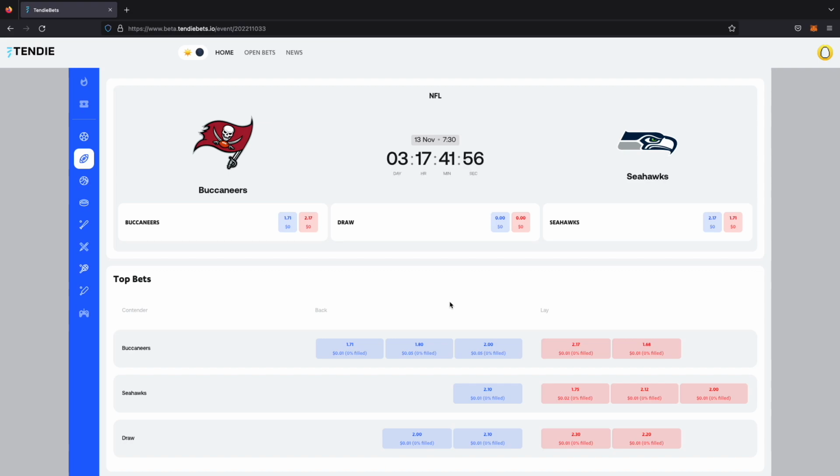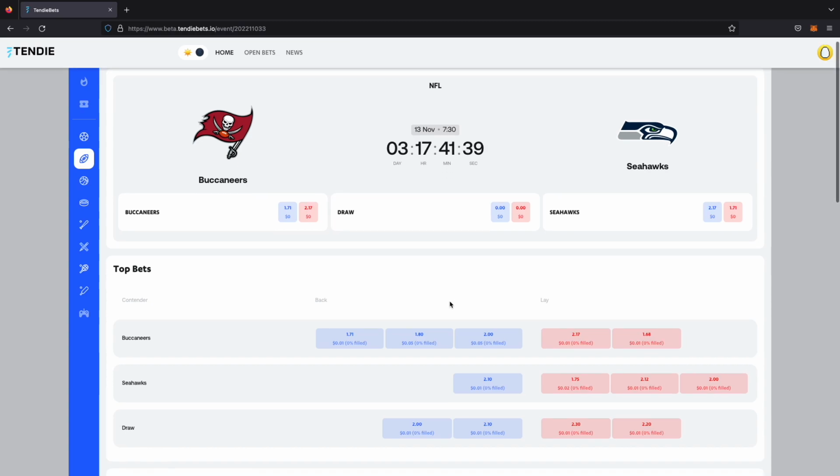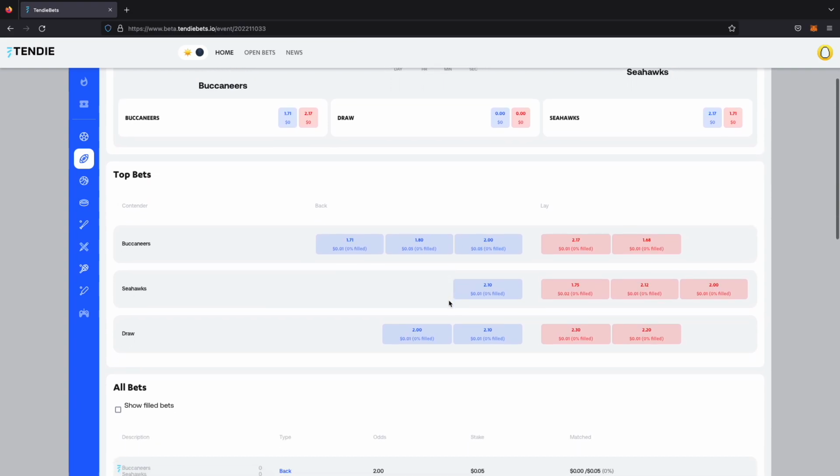Now this is broken up into 3 sections. The first section is game info. Right now we see a timer counting down to when the game starts. Once the game starts, we'll see scores, and they'll be updated live. And then in that section, you see the back-end lays for each team and also for a tie. And you can make a bet from there.